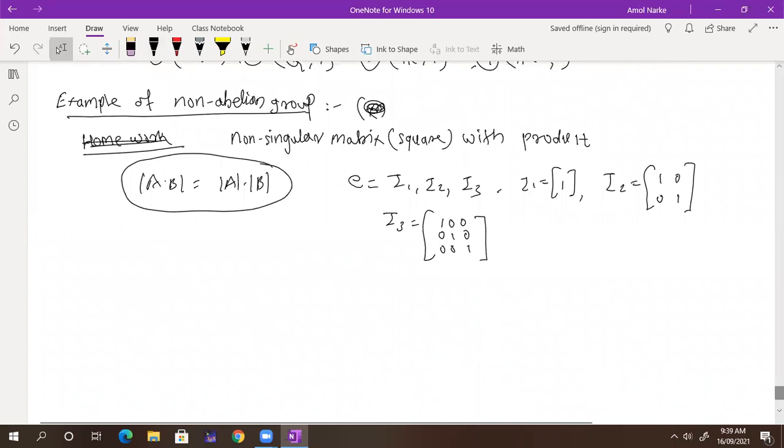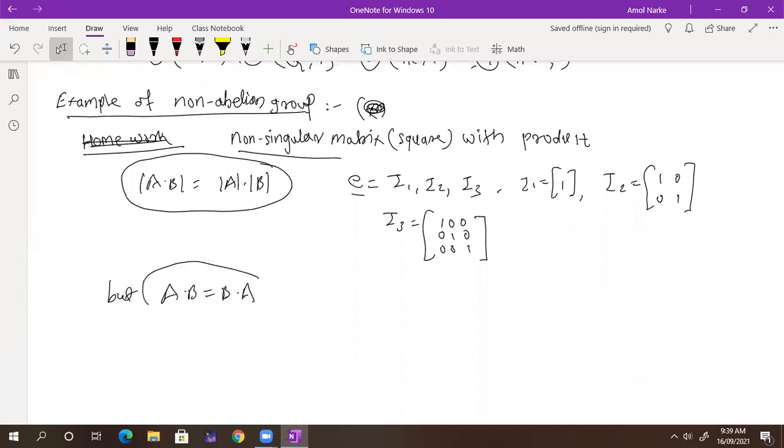If you multiply this matrix with any matrix, you will get the same answer. So this is the identity, and it is non-singular. If the matrix is non-singular, what does it mean? Its inverse exists. So this is a group. But in matrices, is A into B always equal to B into A? You can check it out. A into B is not equal to B into A.